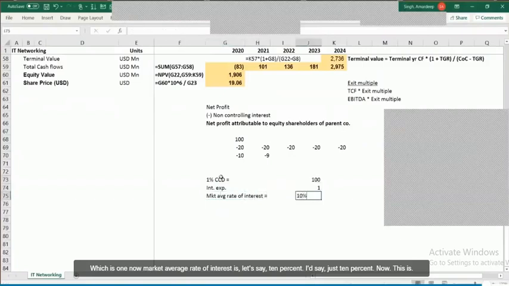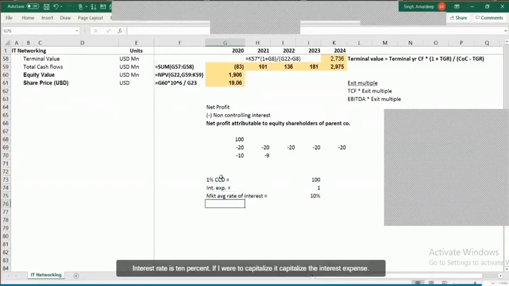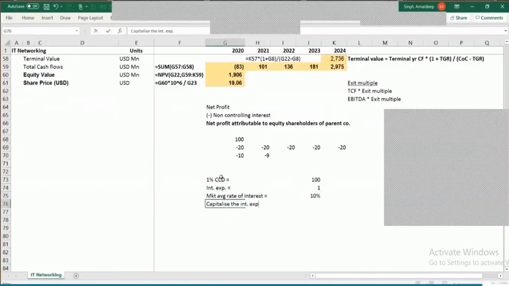This is something that we get as a relative parameter that the market average interest rate is 10%. So if I were to capitalize the interest expense at market rate,